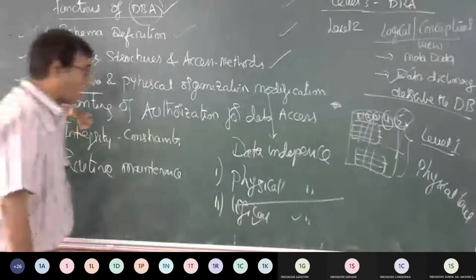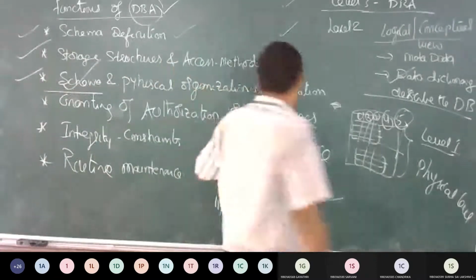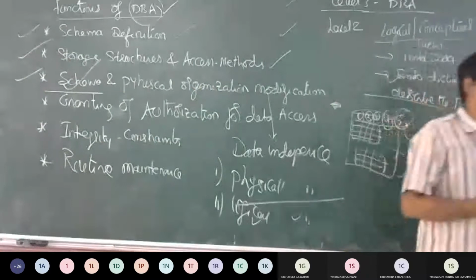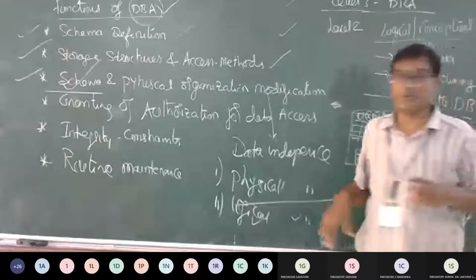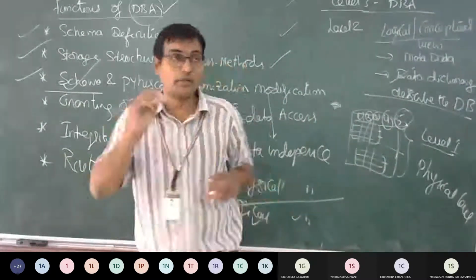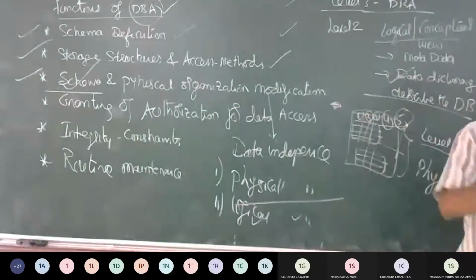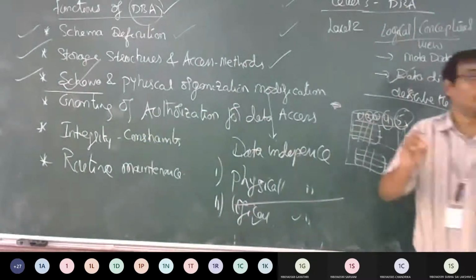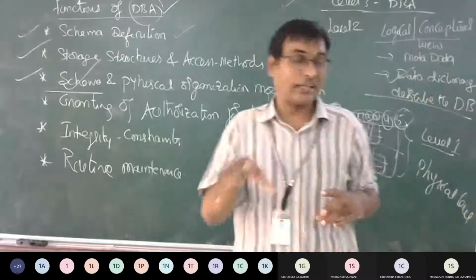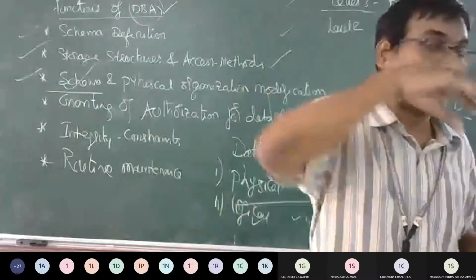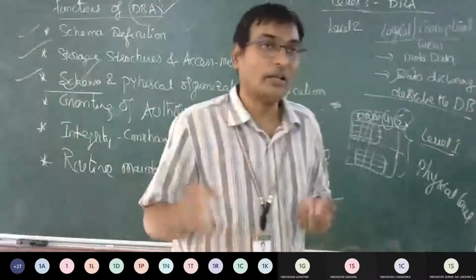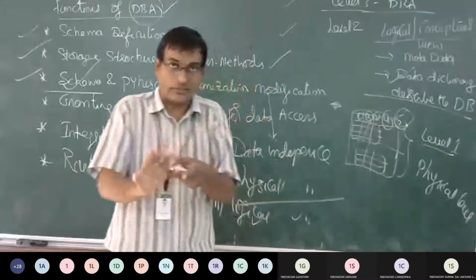Next one, granting of authorization for data access. What was the other duty of the database administrator? He is going to give some privileges, some read operation, write operation for a database. Until we get a read or a write operation, we cannot work on the database.